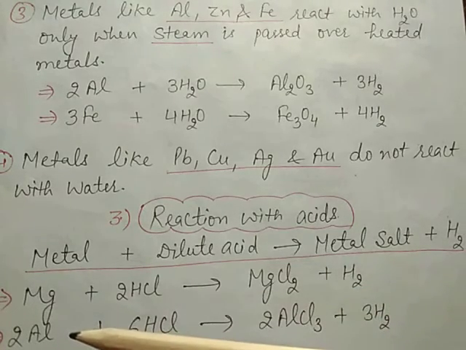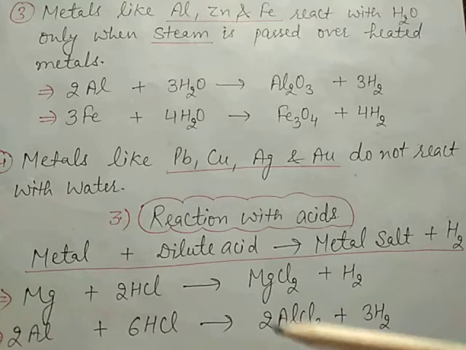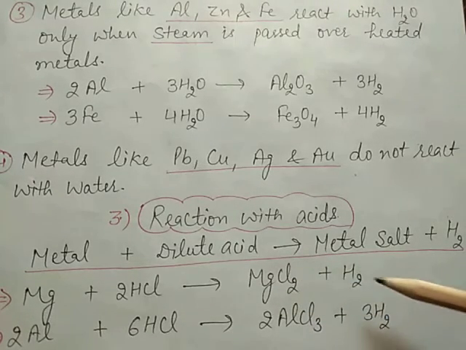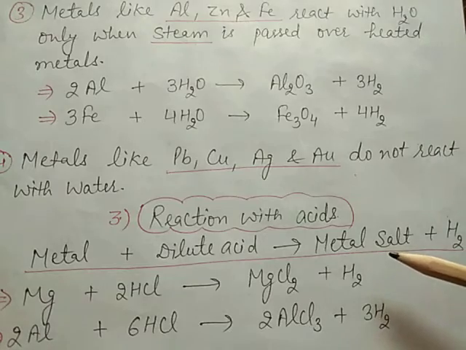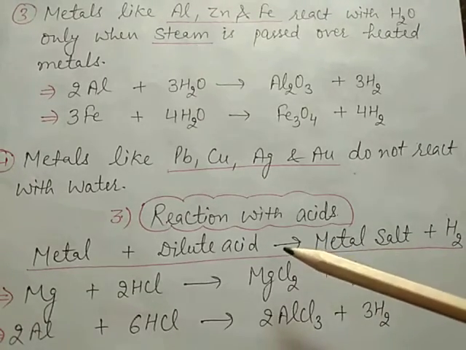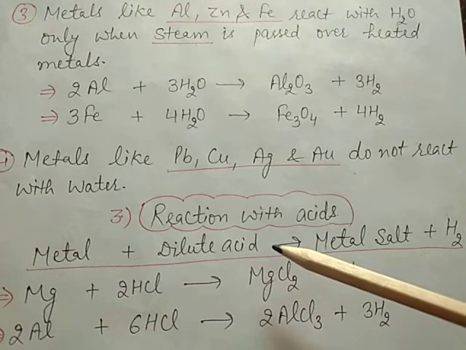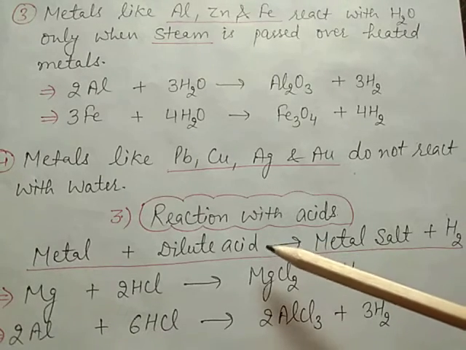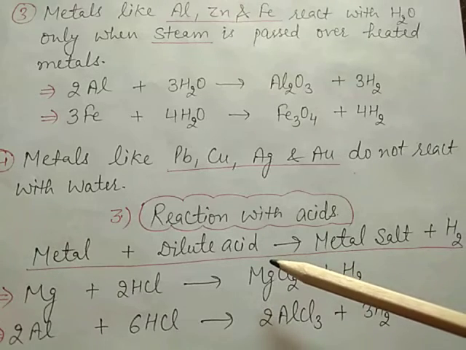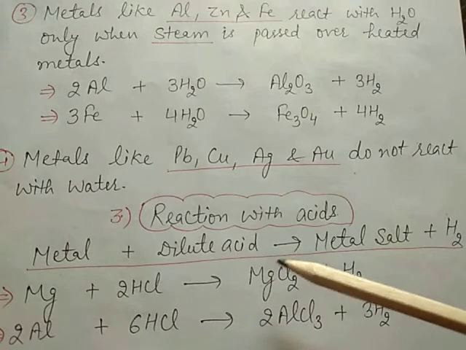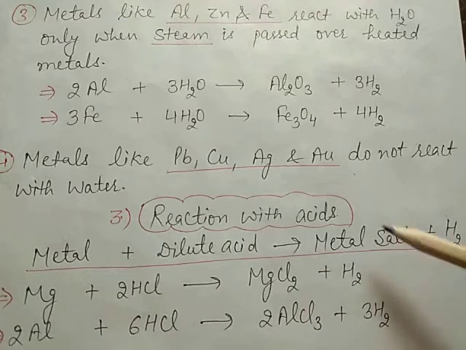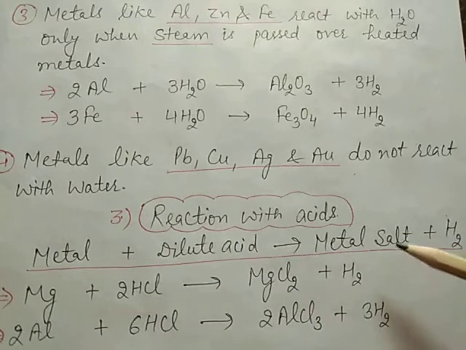Same in the case of aluminium. Aluminium reacts with HCl and forms aluminium chloride plus hydrogen. These are metal salts, and hydrogen gas is released. Those metals which are placed above hydrogen in the activity series react with dilute acids like hydrochloric acid and sulfuric acid, H2SO4, to produce hydrogen gas and also form metal salts.